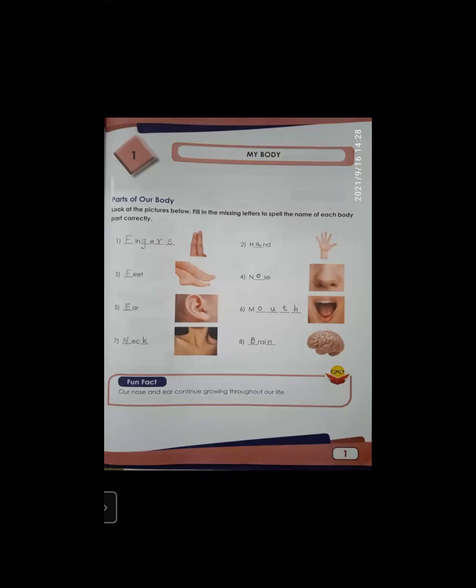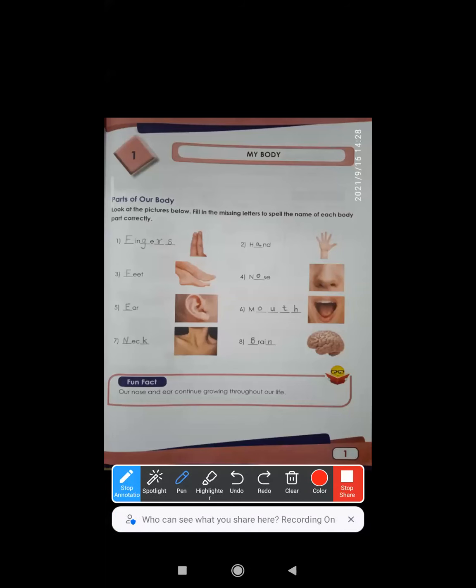Next, can you see the picture of a hand? Now, what is the spelling of hand? HAND. Repeat. HAND, hand. Third one. This is a picture of feet, right? The spelling is FEET, feet. I repeat, FEET, feet. All my dear students, please repeat the spellings after me.